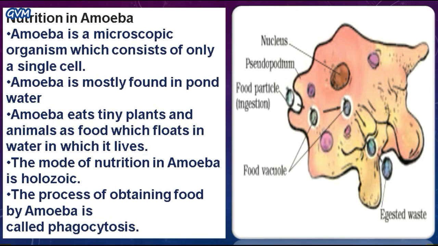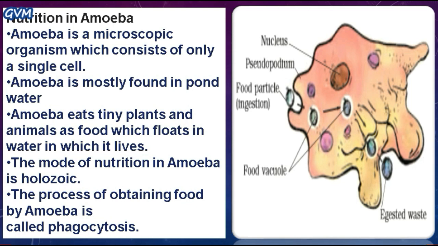Students, now the question is, what is holozoic mode of nutrition? Students, holozoic mode of nutrition is a method of nutrition which involves the ingestion of complex organic substances that may be in the solid or the liquid state.